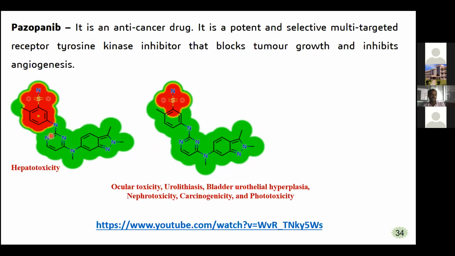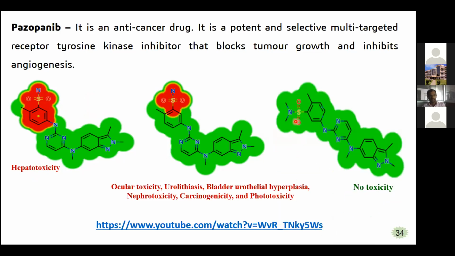The red color is indicating the responsible functional group, scaffold or moiety for the toxicity. So one option we have in this software is to apply bioisosterism. We can modify the structure and again predict whether the toxicity is increasing or decreasing. By applying bioisosteric studies, we can modify the structure and find out. I made a simple modification by methylation of this sulfonamide group. I made an attachment of methyls here, and then I observed the toxicity in that same software.